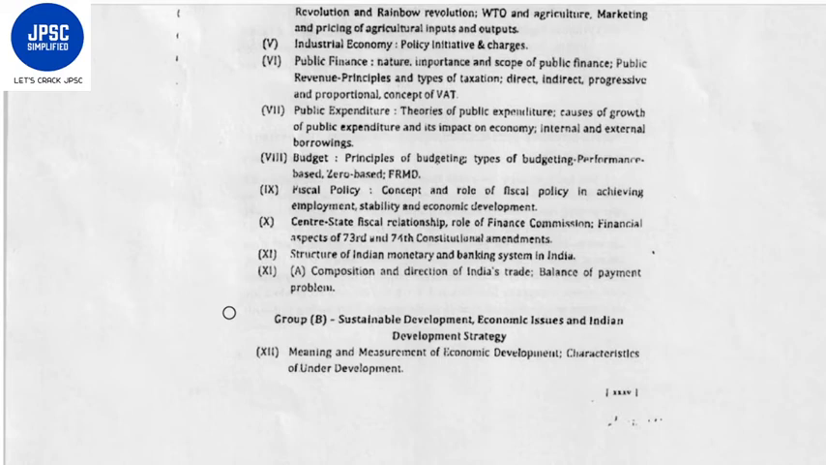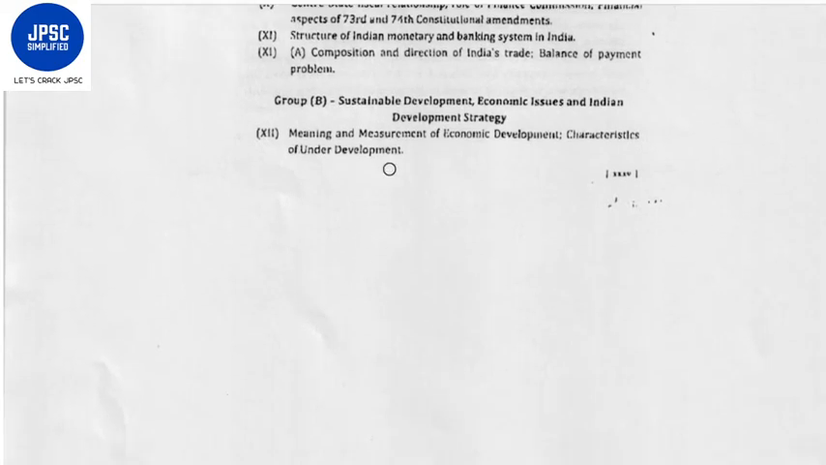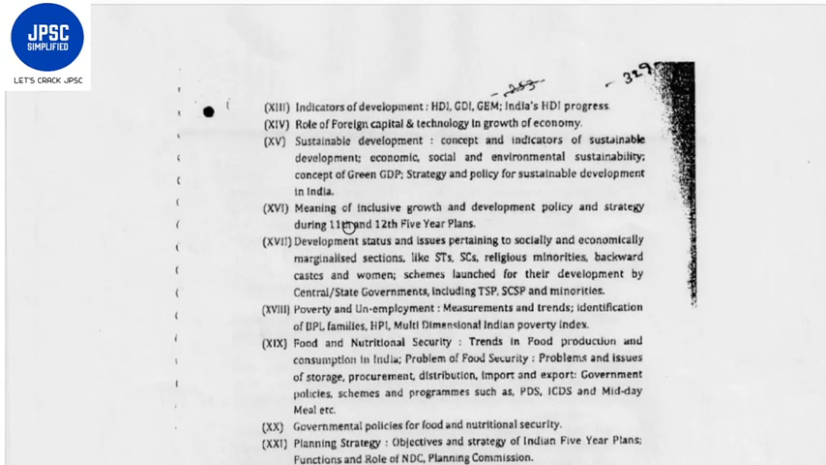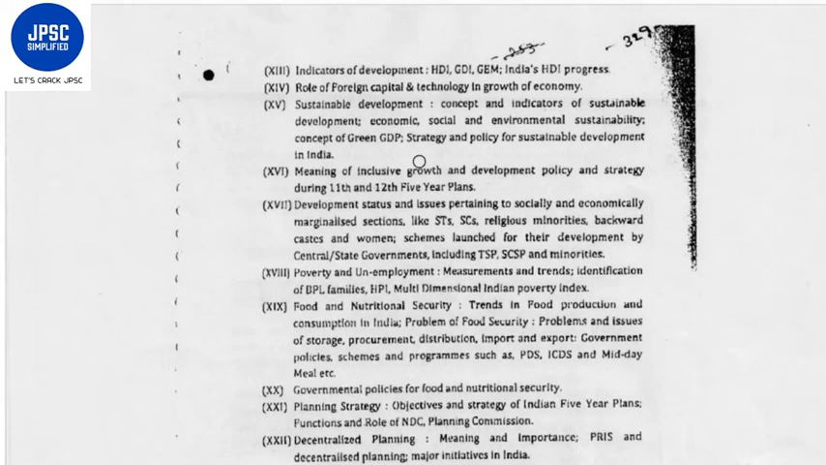Now, the next topic is Group B. Group B consists of sustainable development, economic issues, and Indian development strategy, meaning and measurement of economic development, characteristics of underdevelopment. Then we have indicators of development, HDI, GDI, GEM, India's HDI progress, role of foreign capital and technology in growth of economy, sustainable development, its concepts, indicators of sustainable development, economic, social, environmental sustainability, concept of green GDP, strategy